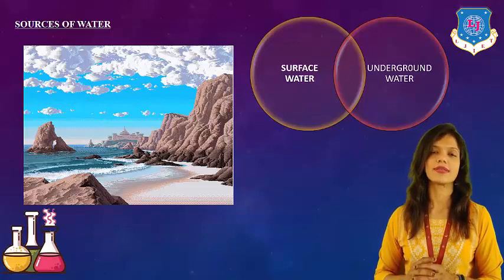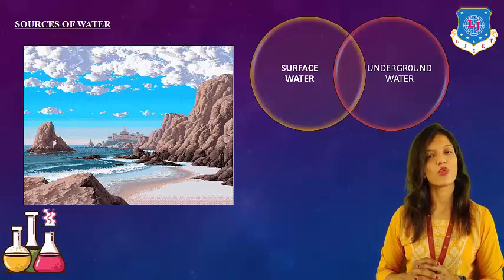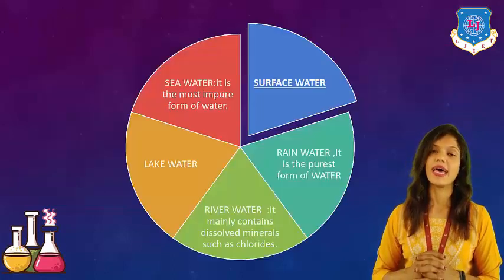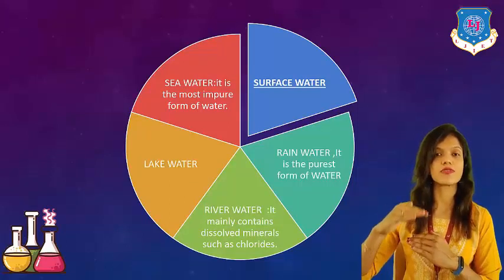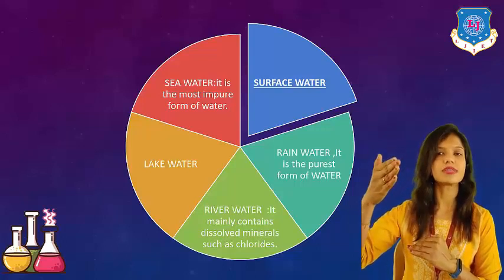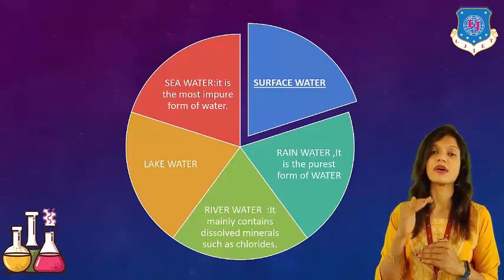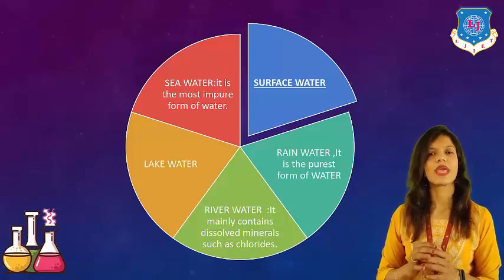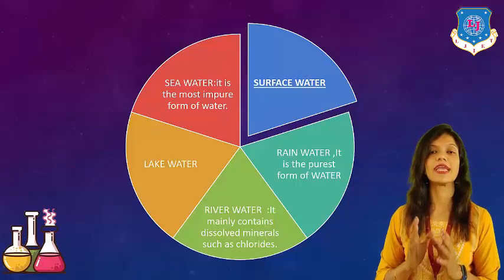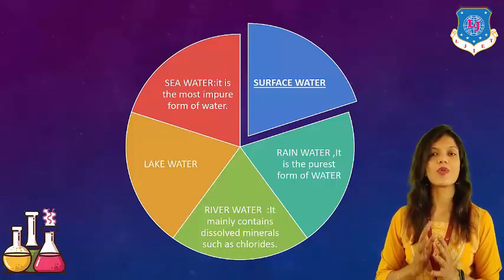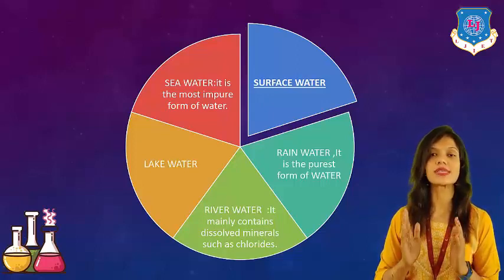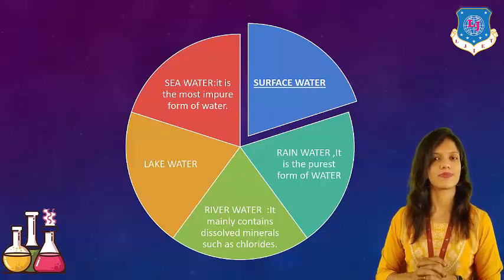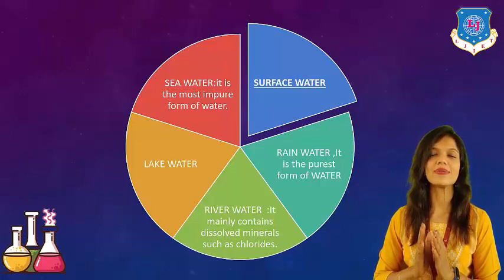Let's begin with the first one, which is surface water. Here, as I have explained earlier, surface water means the water source which is found above the Earth's surface, right? So, we can include rainwater, river water, lake water and sea water. These all are the sources of surface water. That means they are drinkable sources. Most of them are the sources of